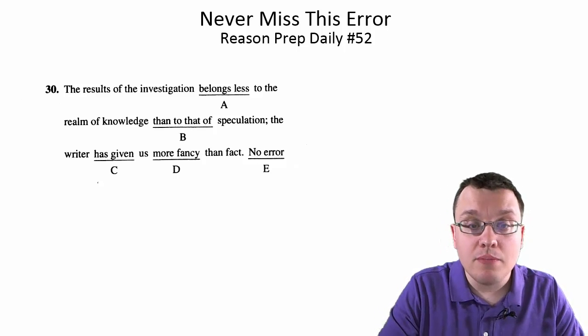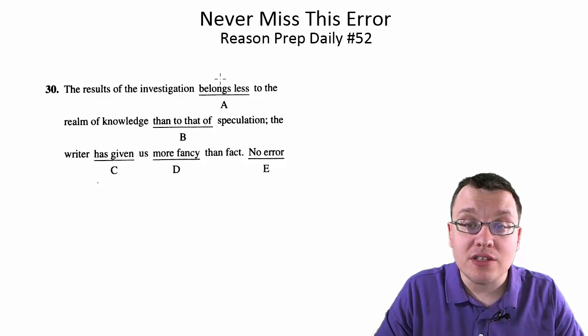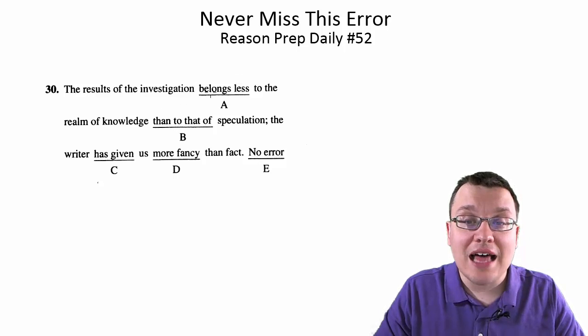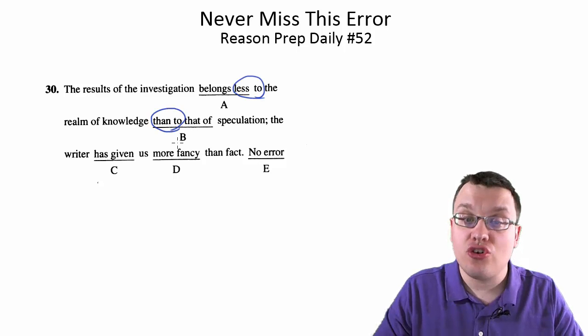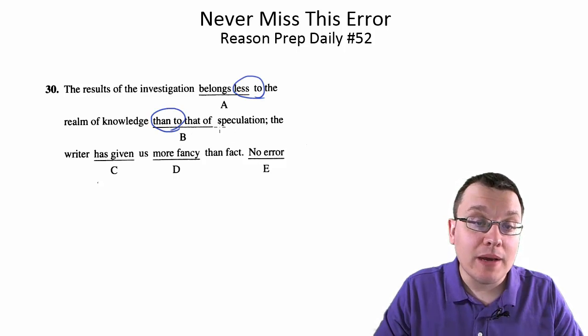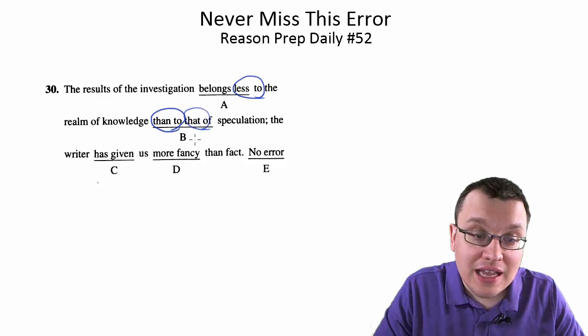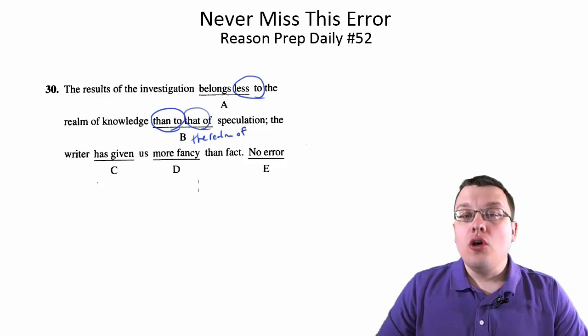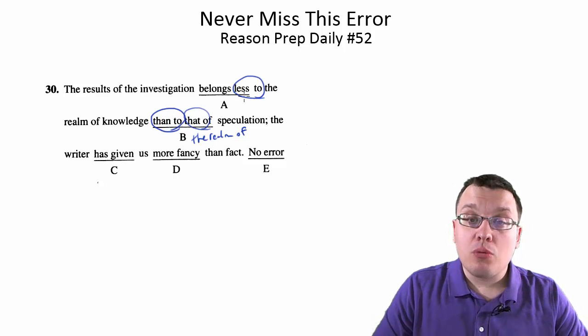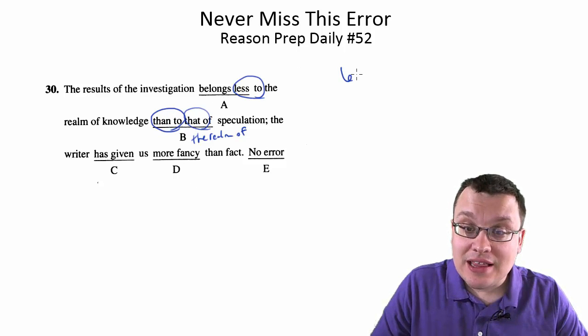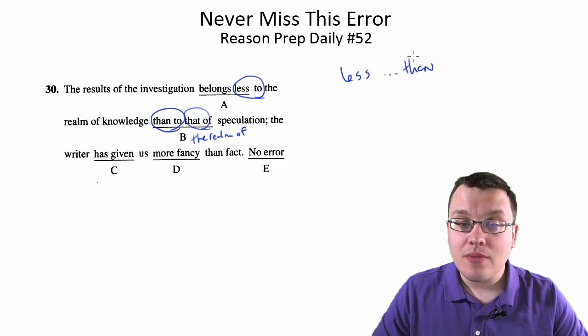The reason B is okay is we have a comparison. It belongs less to the realm of knowledge than to that of speculation. That of is standing in for the realm of. So the "then to" has got to work with the "less than" because it's a less than word pair. Something is less something than something.